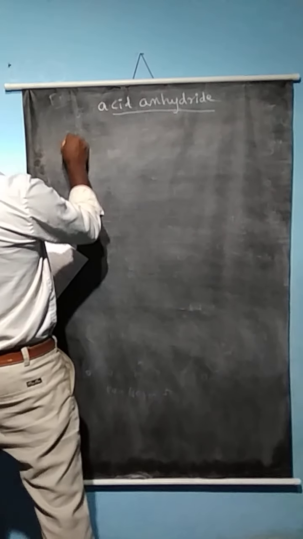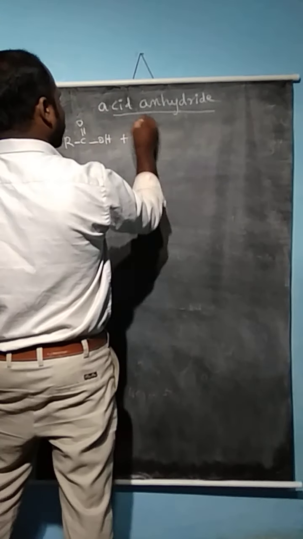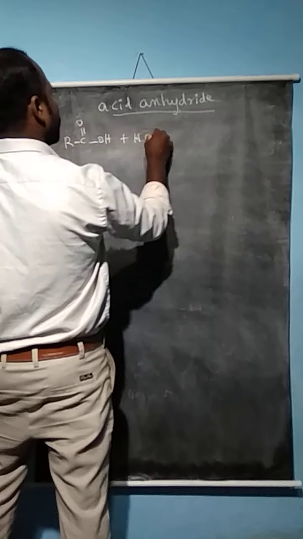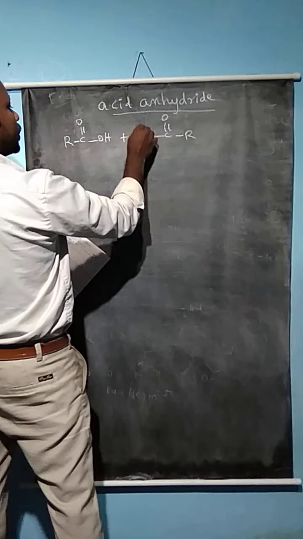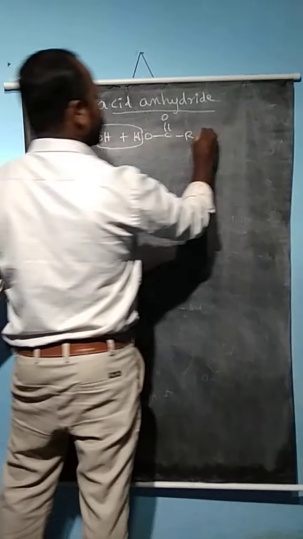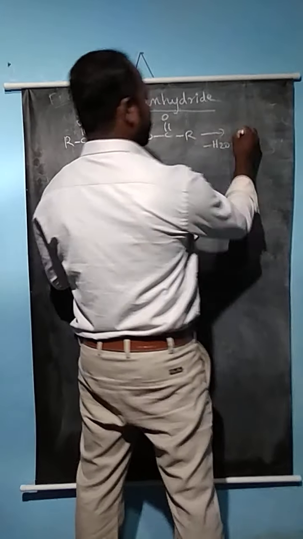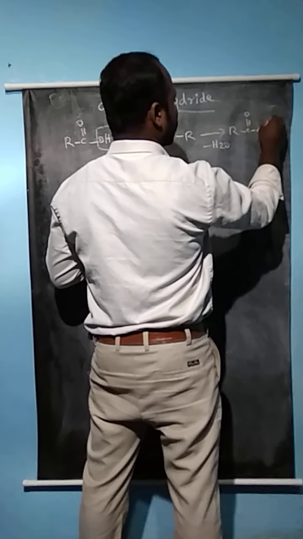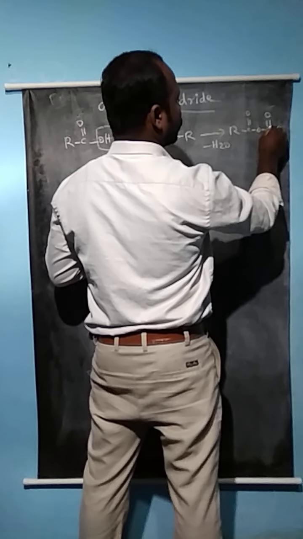So when 2 moles of acid compound react, one of the water molecules is removed. So here the anhydride compound is easily prepared. Here the compound C. So this is an anhydride compound.